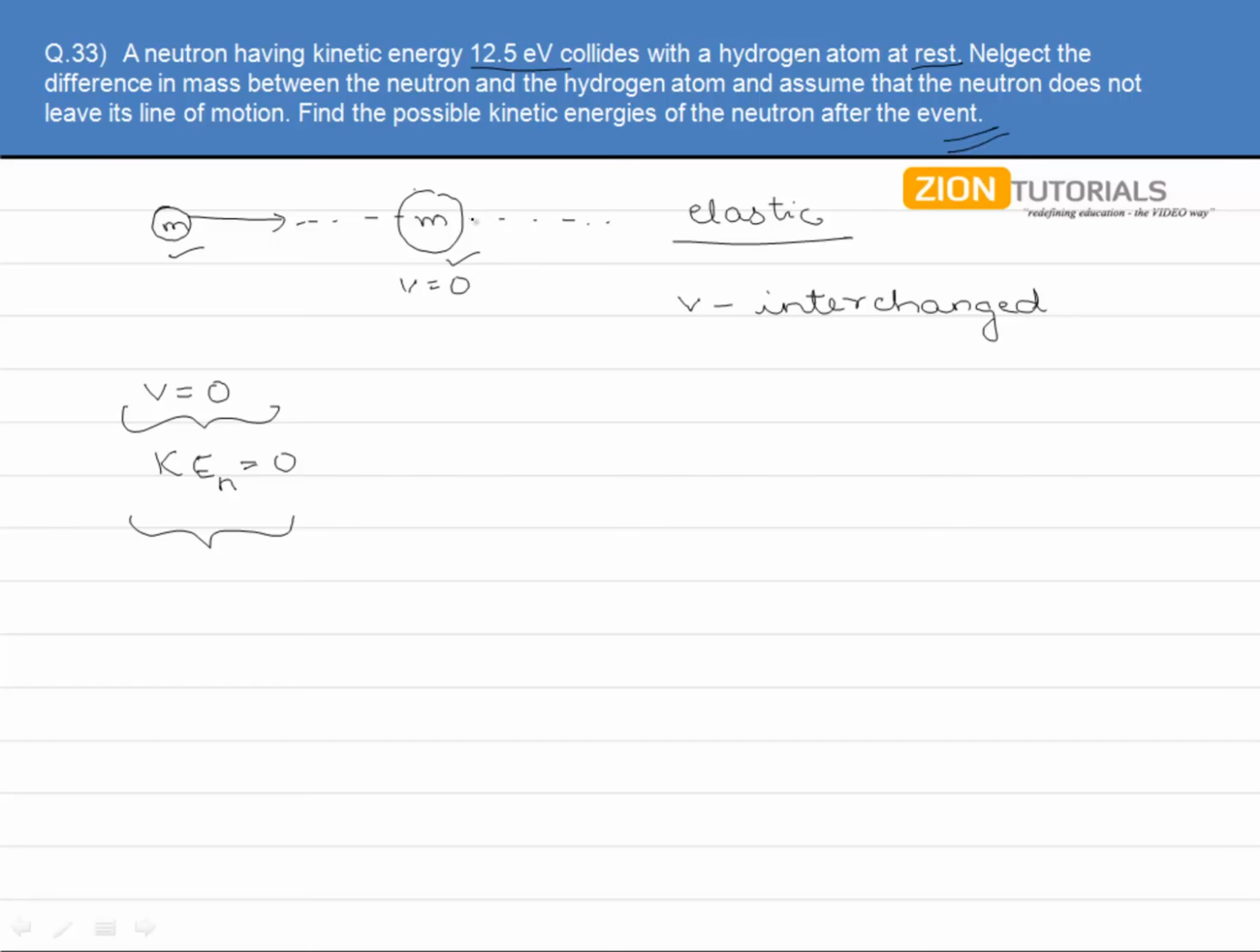And in the other case, the energy of the hydrogen will become equal to 12.5 electron volts, and it will be the kinetic energy, and we can find the corresponding velocity. But we need not find that in this question at least.